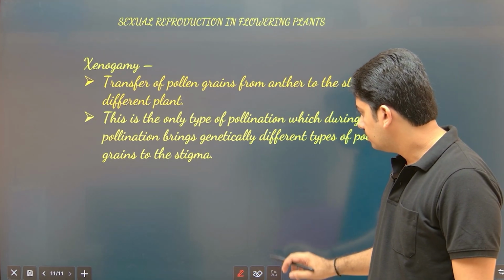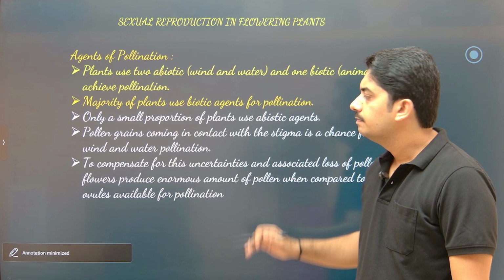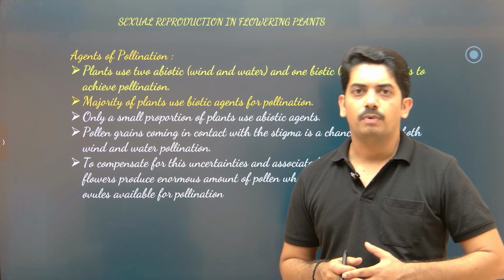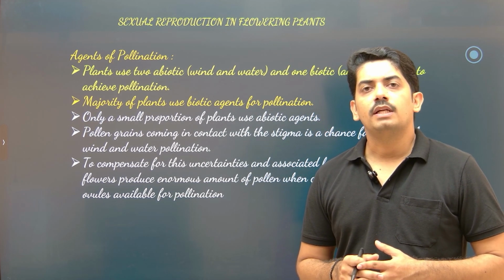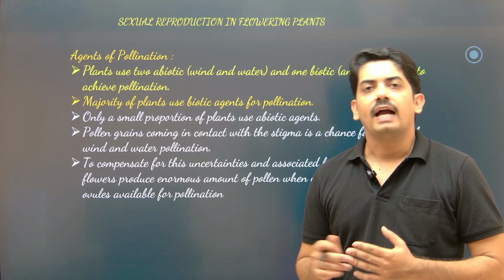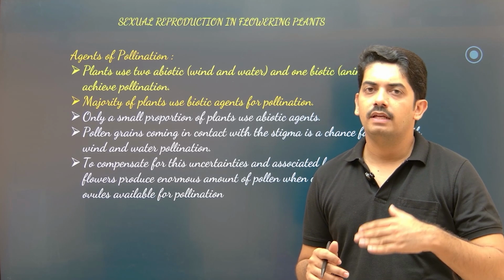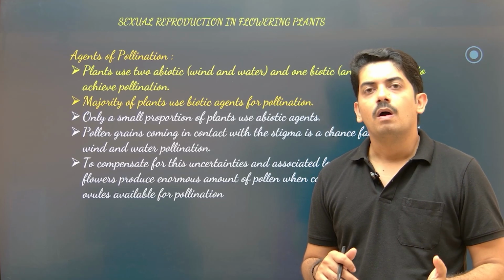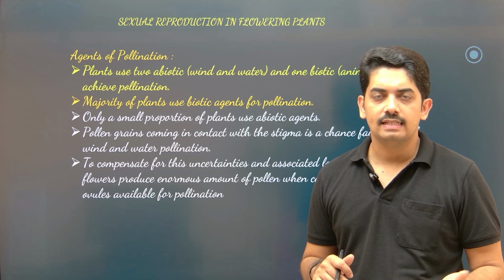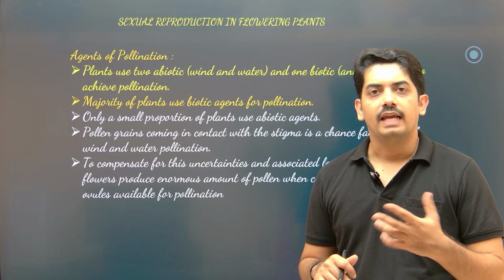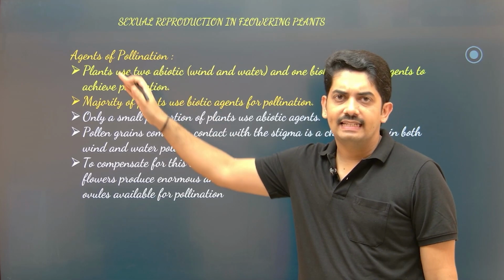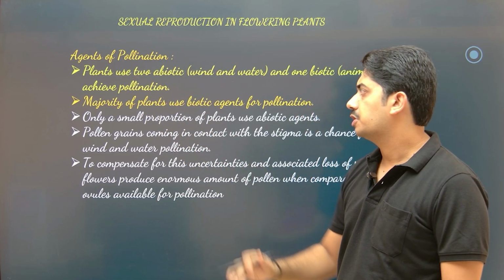Okay. Now the next concept is agents of pollination. In order to transfer the pollen grain from anther to the stigma, we require either wind or water, or pollinating agents like insects, snails, ants, birds, animals, etc. So they are acting as agents of pollination.